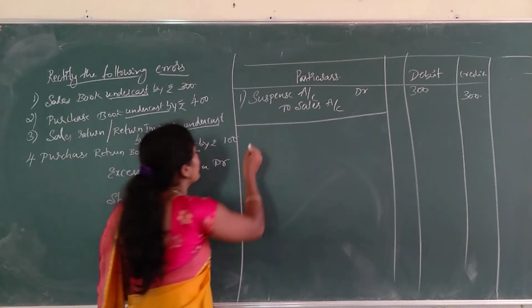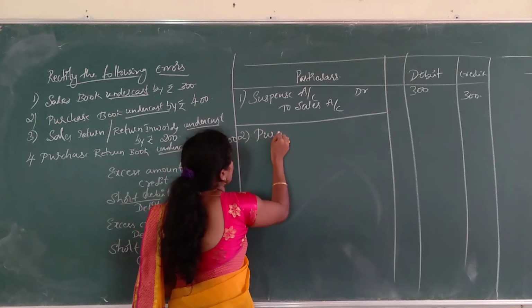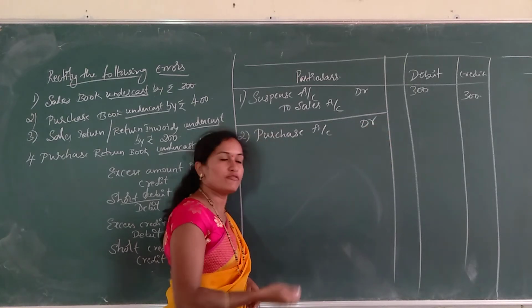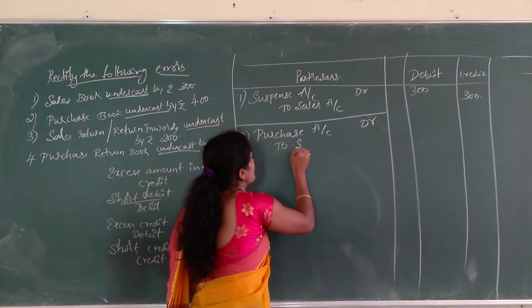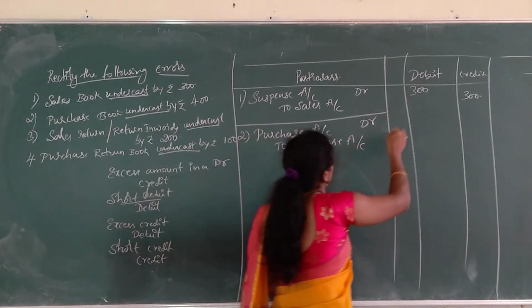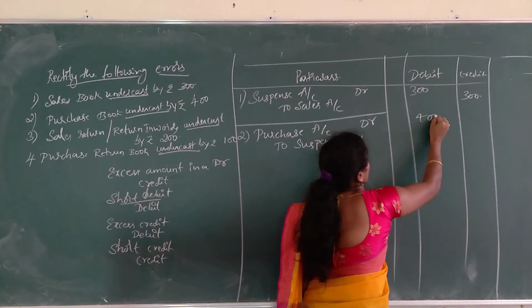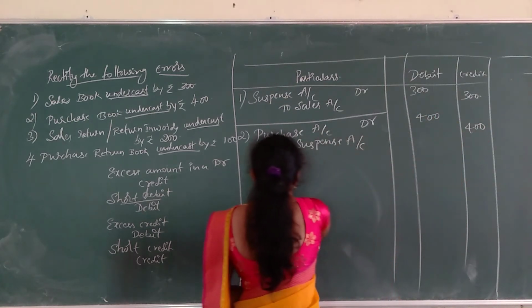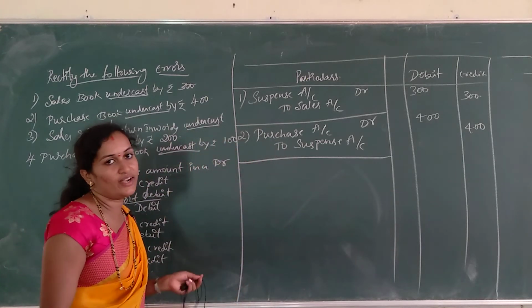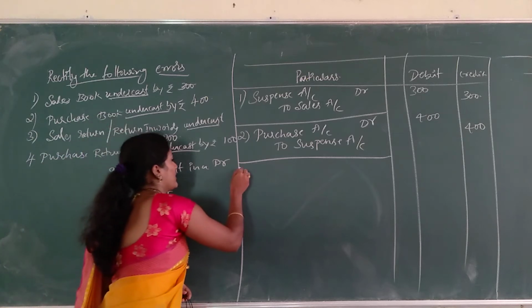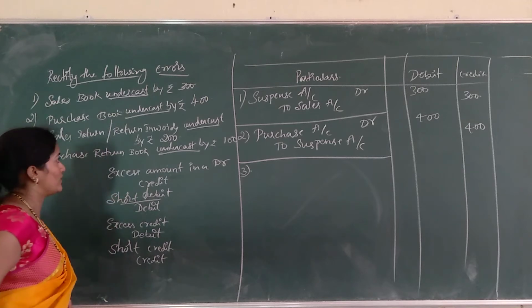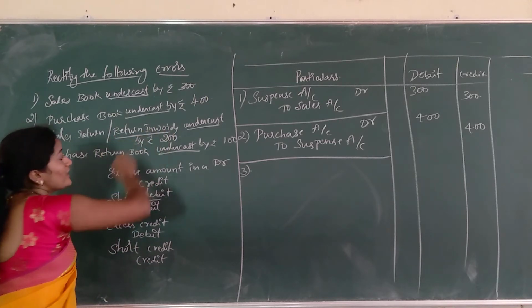There is no change in the account. So the second entry is: purchase book shows a debit balance, so short debit, give further debit itself to suspense account. So purchase account debtor to suspense account, amount is 400. And write the narration: purchase book undercast by rupees 400, now rectified. Hope you are clear with this.